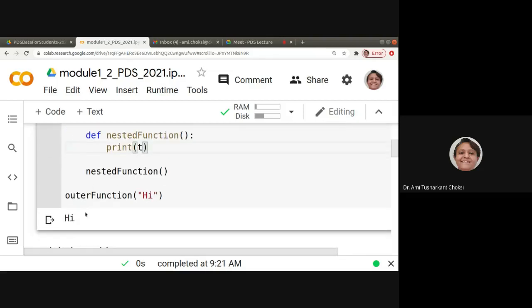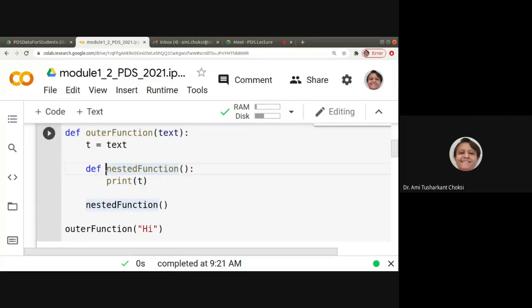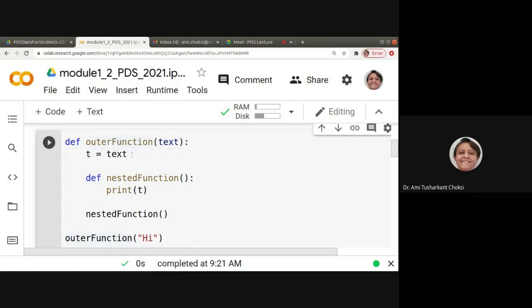So hi is printed. Hi is defined here. Nested function. No, it is not that. So what we want to say is, if this p is not defined in this function, but it is used here, then where will it search? It will search in this outer function, right? In this outer function, it will check.